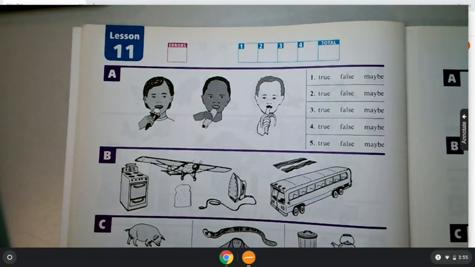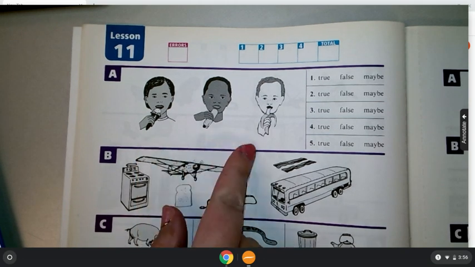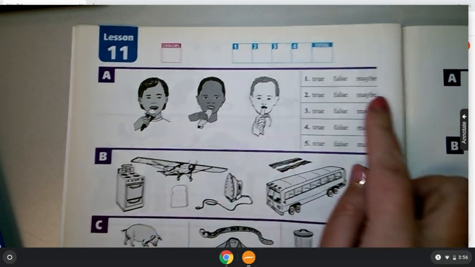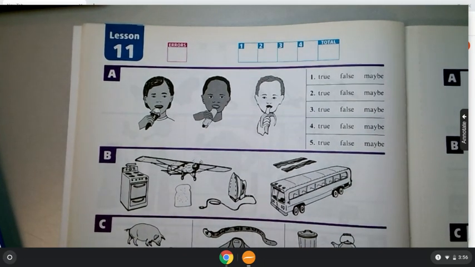Here's another example of a statement. Again, don't circle anything in your book. Here's another maybe statement. All the boys have a sister. That may be true or it may be false. We don't know by looking at these pictures. So that would be another maybe statement. Okay, so you have to pay close attention. If we can't answer it based on the picture, then it's probably going to be a maybe.